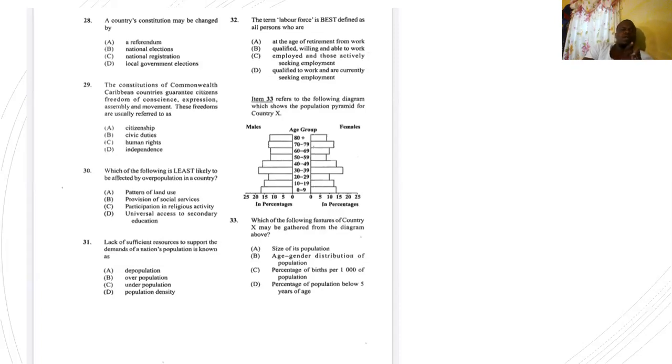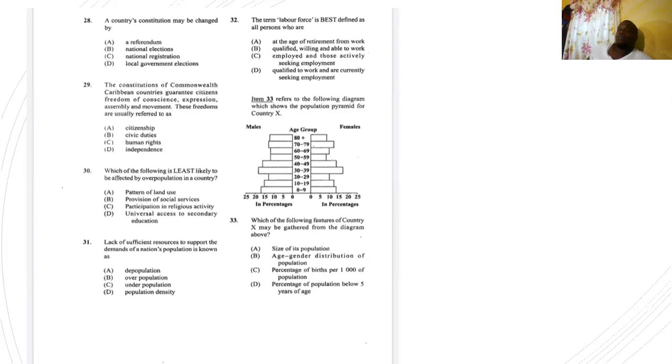30, which of the following is least likely to be affected by overpopulation in a country? A, pattern of land use, B, provision of social services, C, participation in religious activity, and D, universal access to secondary education. So if we have an area where the people are more than the resources that are available, what is least likely to be affected by this? Answer is C, participation in religious activity.